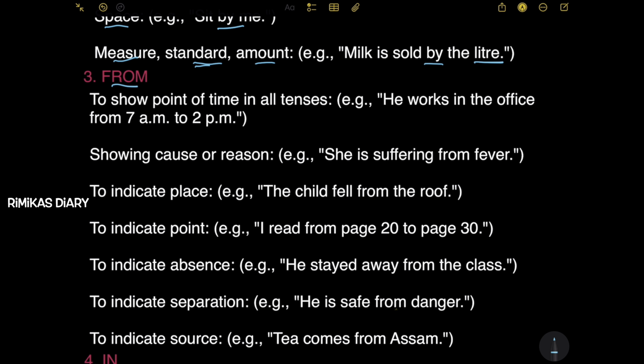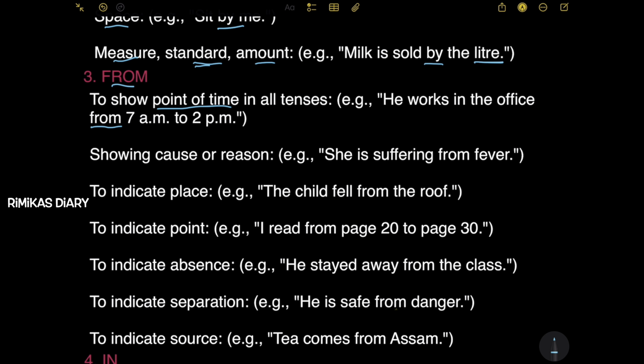Next, from. To show the point of time in all tenses. So, to show point of time in all sentences. Example, he works in the office from 7 a.m. to 2 p.m. So from is also used here to show the point of time.